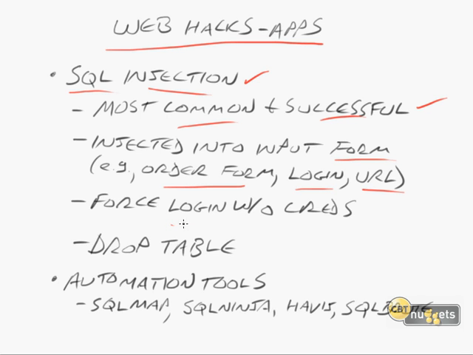You can also force a logon without any credentials. I'll show you that, by the way, I think in a demo coming up. I can force it to get me a logon. You can also do this: I can drop the table. What that means is it's going to just dump out all of the data that I request from a specific table. Maybe the table's name is credit cards, for example, or social security numbers, or employee IDs, or usernames. You see, once you get this, drop table is kind of the holy grail of all SQL hacking, because you can really get all the data that you need at that point.